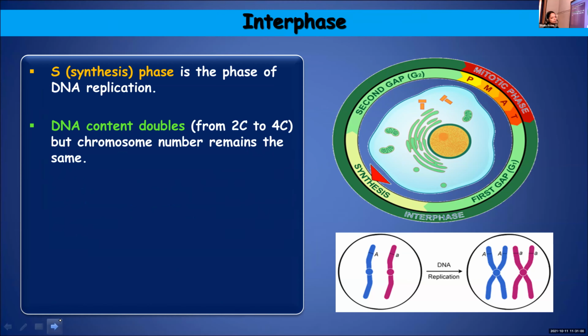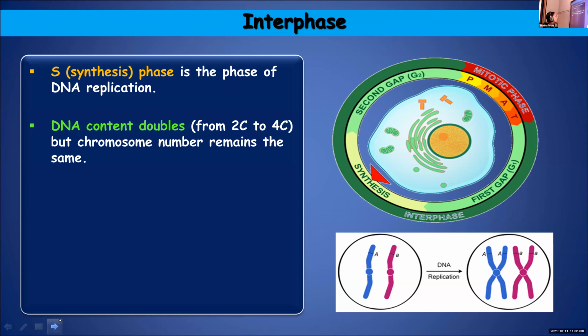Now we have moved on to the next phase. G1 phase is over. Now next is synthesis phase, or the replication. During this period only replication takes place, synthesis phase or S phase. Here the DNA content doubles. In terms of the content, from 2C it will get double to 4C, but the chromosome number remains the same.